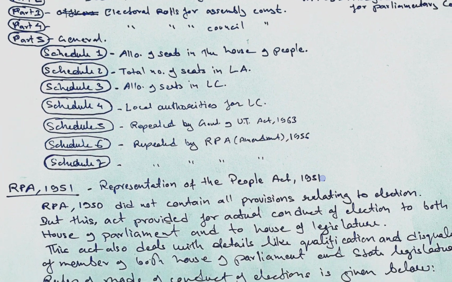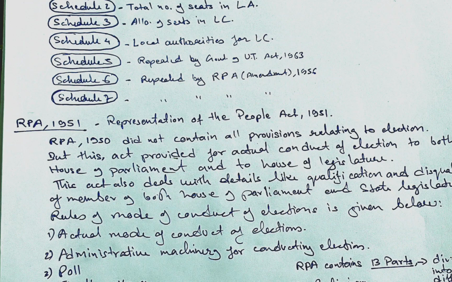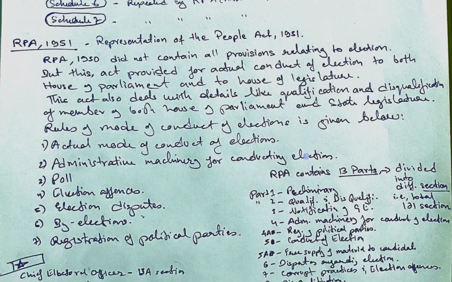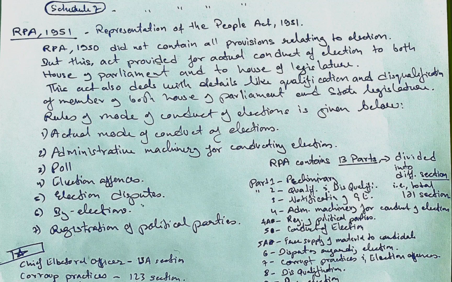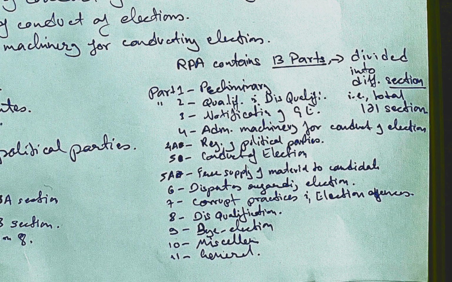Now, when we see the RPA Act of 1951, RPA 1950 did not contain all the provisions relating to the election, but this act provided for the actual conduct of elections to both Houses of Parliament and the Houses of the Legislature. This act also deals with details like qualification and disqualification of members of both Houses of Parliament and the State Legislature. The rules for the mode of conduct of the election are given, for example: the actual mode of conduct of election, administration for conducting elections, electoral rolls, electoral offences, election disputes, by-elections, and registration of political parties.